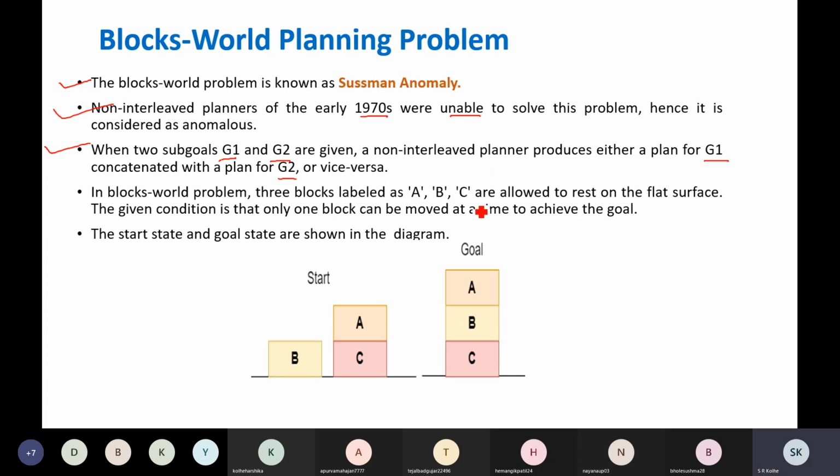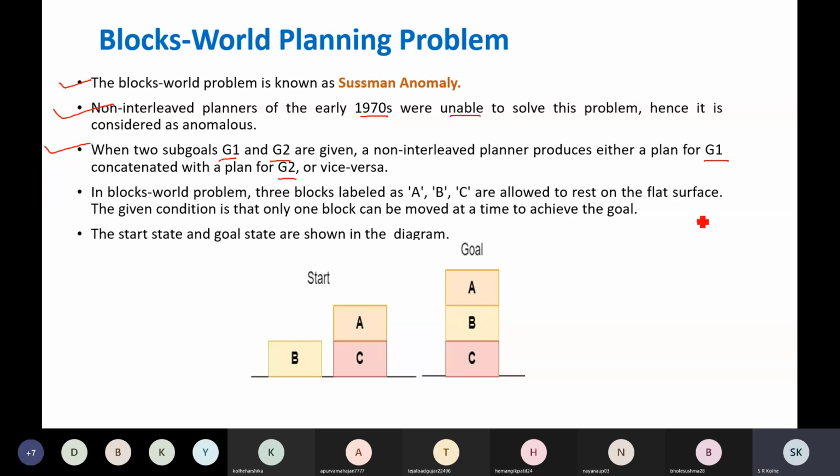And if you try to achieve G1, you will find that you will not be able to achieve G2, and if you achieve G2, then you are not able to achieve goal G1, but you need both of them to solve the problem. Therefore, ultimately you will not be able to solve the problem.